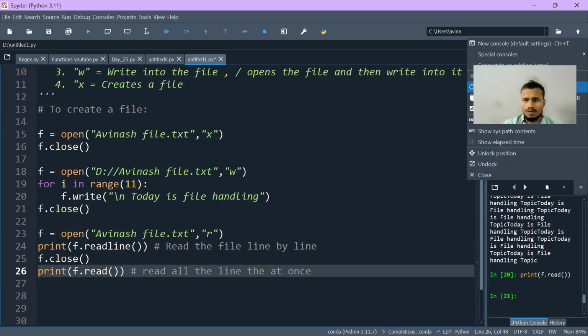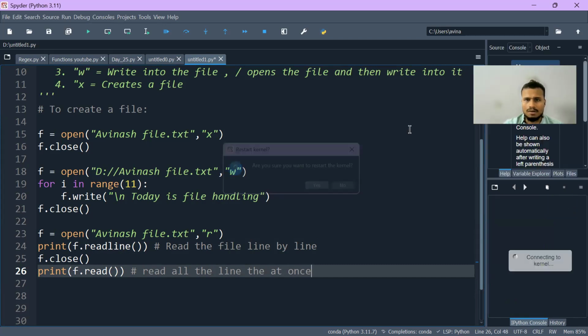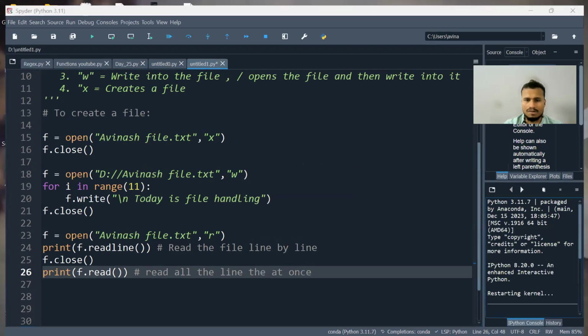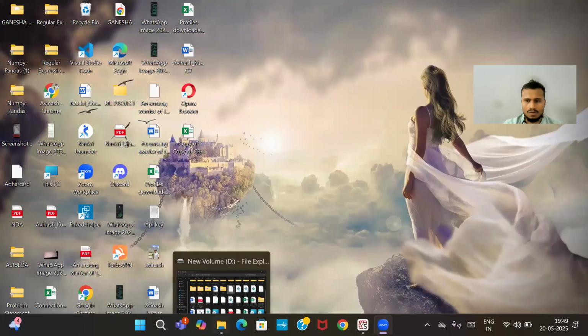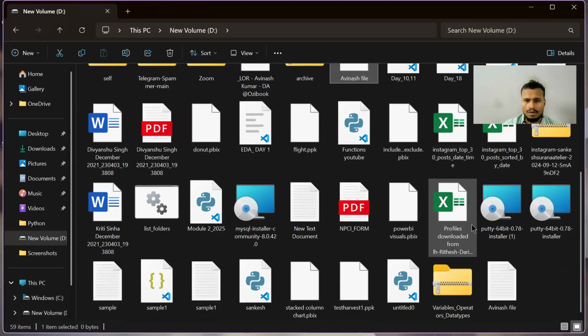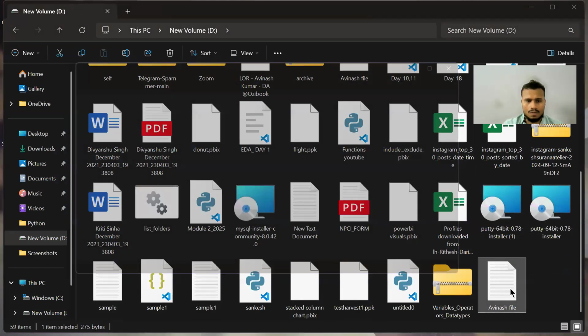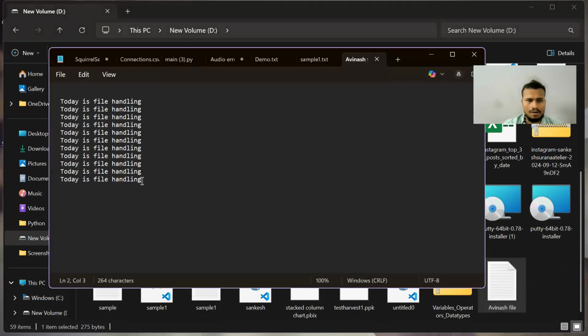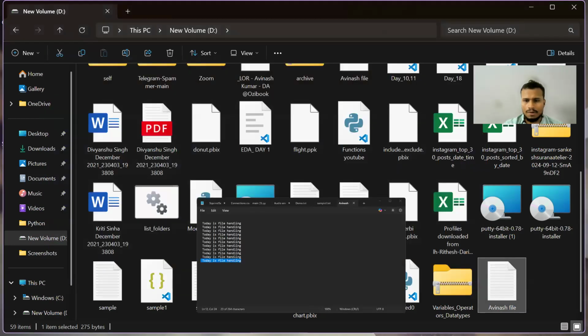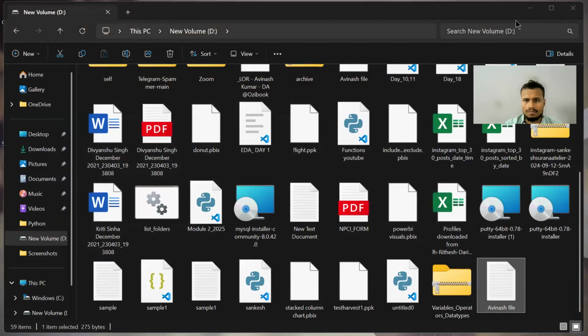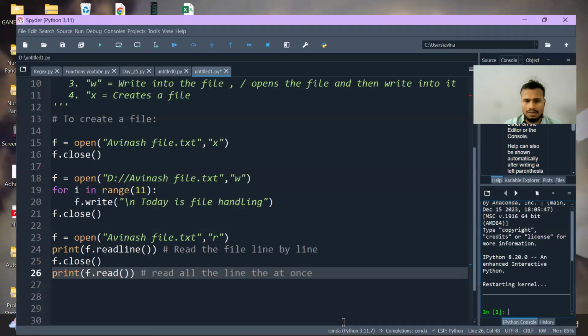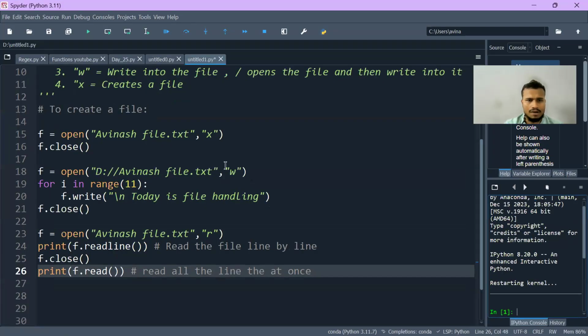Okay. So let me restart my kernel here. And after restarting, I will quickly go here and open my file, and 1, 2, 3, 4, 5, 6, 7, 8, 9, 10. It got printed here, but the main thing is I have to execute it again.